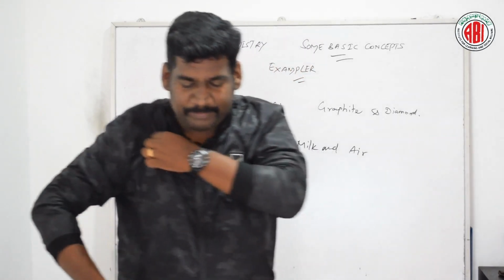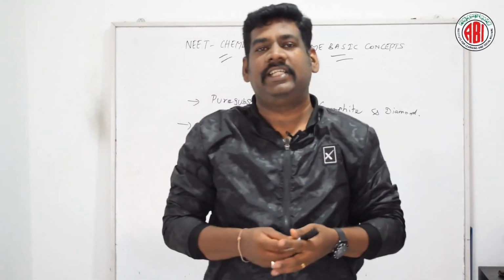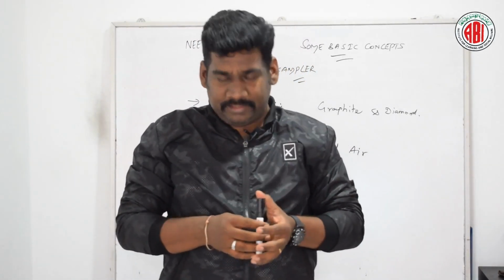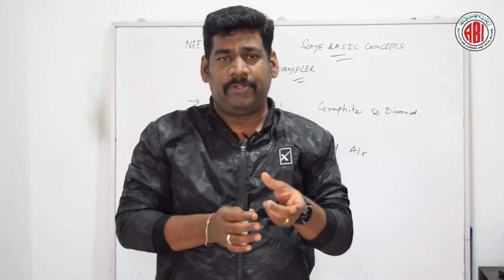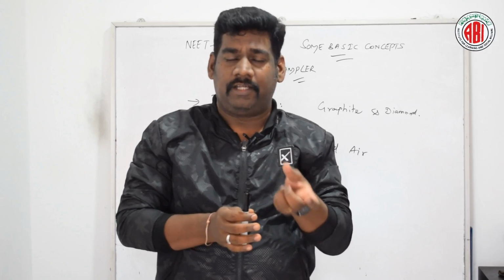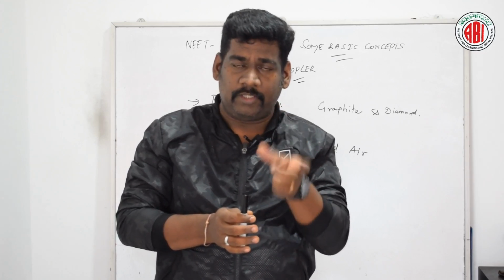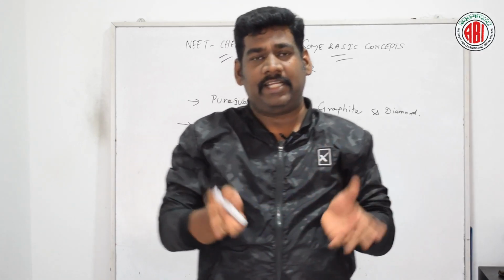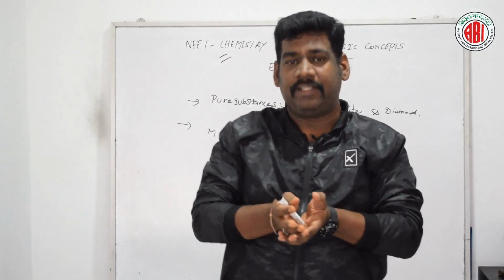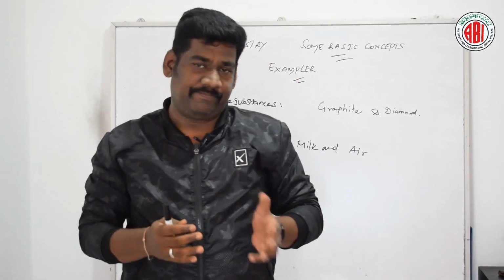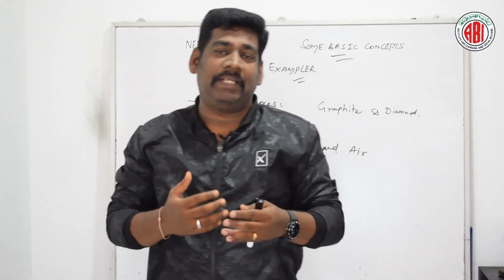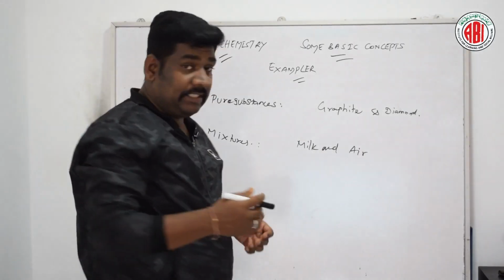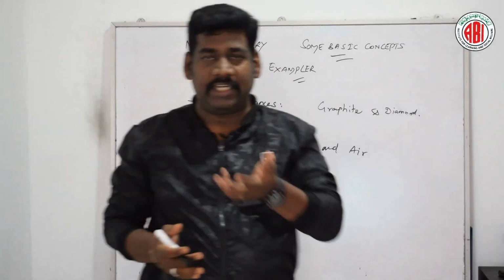Homogeneous is where the entire constituent, the solute present in the solvent or solution, is mixed evenly, whereas a heterogeneous mixture is mixed unevenly. So these are the definitions for homogeneous and heterogeneous mixtures.